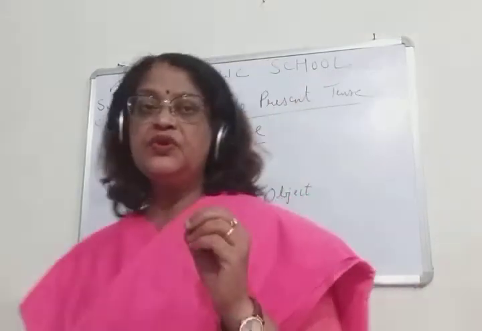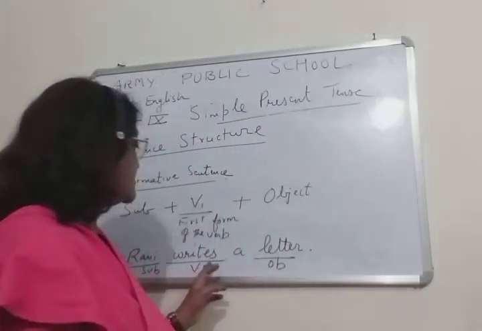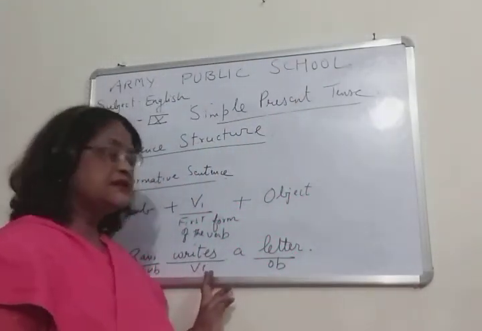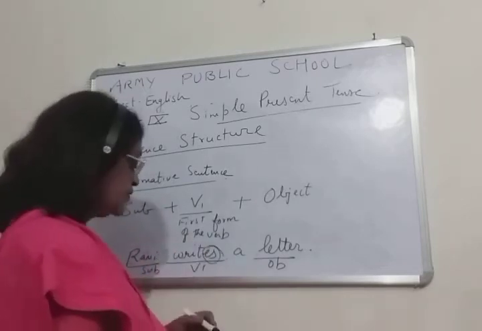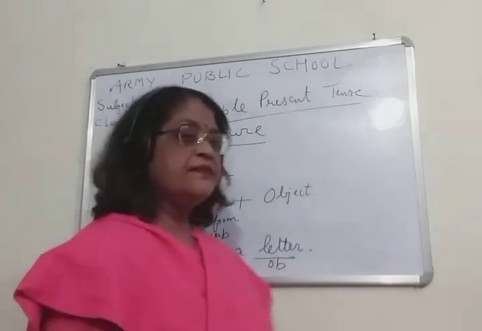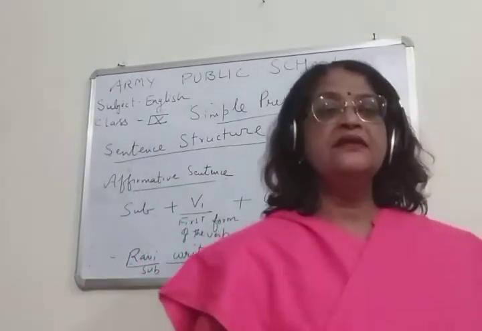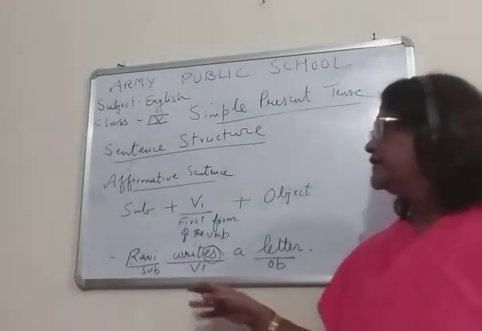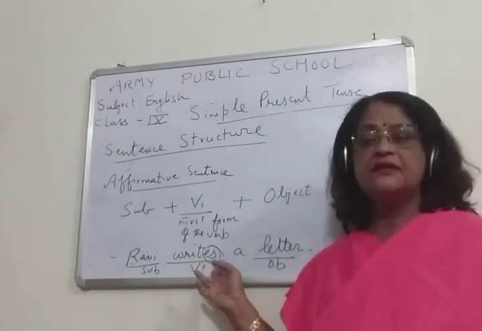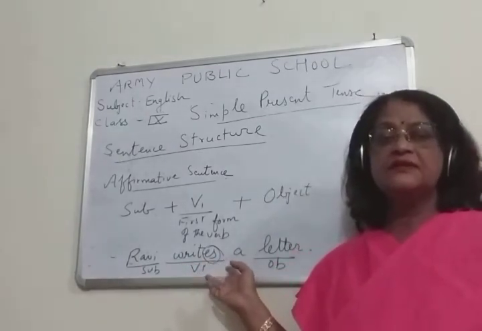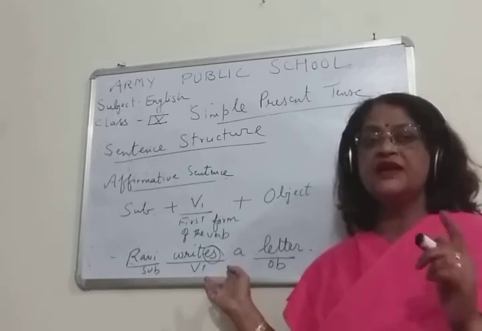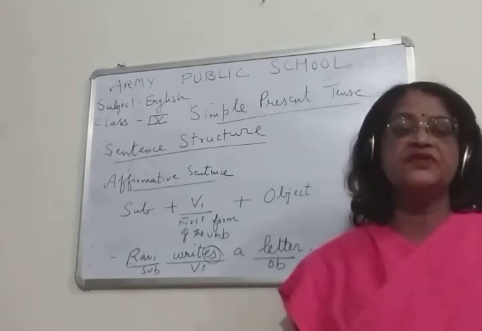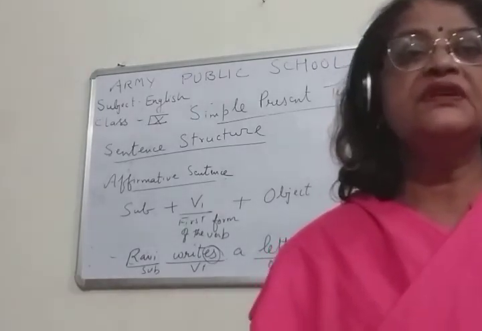Okay. Now children, one other rule is there, writes. You can see children, it is not written here as write, it is written as writes. So children, in simple present tense, when the subject is in the third person singular, yesterday I told you about the third person singular, what is the first person, second person and third person.